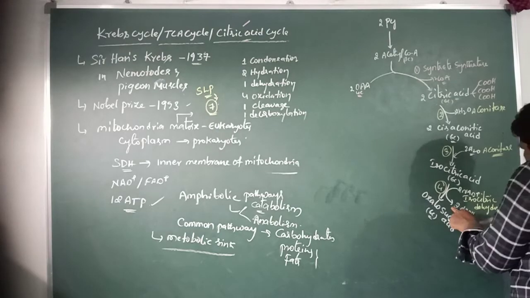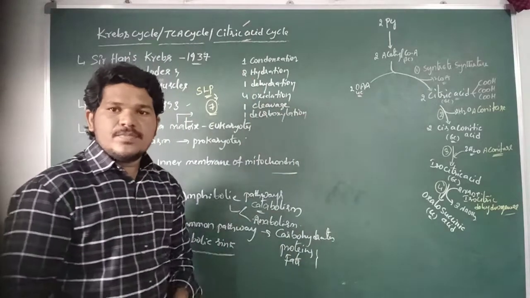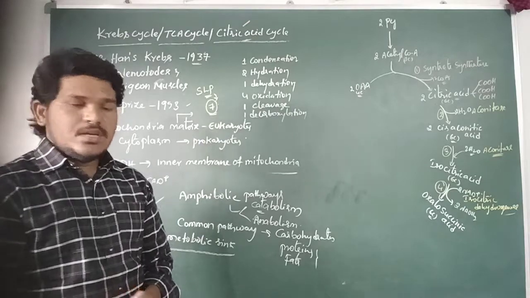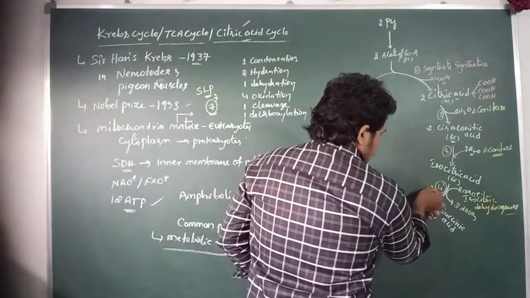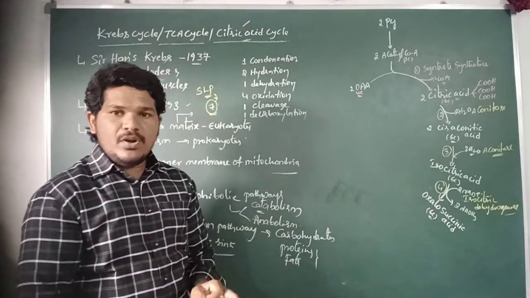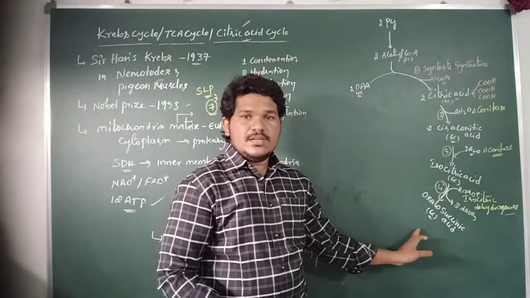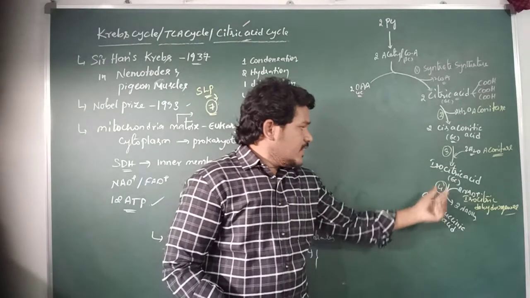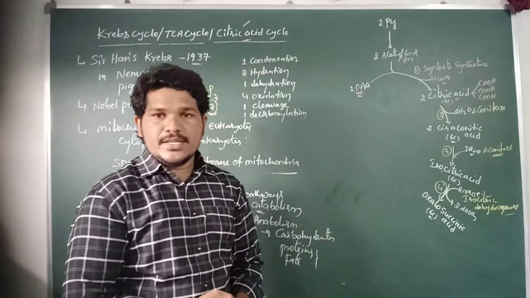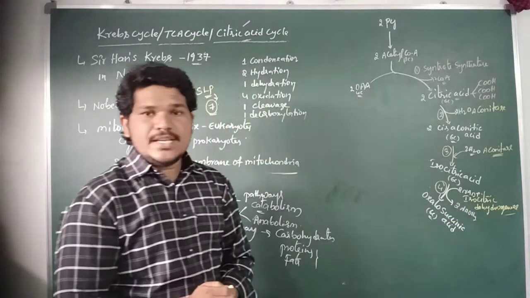So this is the first oxidation step in the Krebs cycle. So here in the fourth step of the Krebs cycle, the isocitric acid, the 6 carbon compound, is oxidized into oxalosuccinic acid when it is reacted with NAD+ and further releases 2 NADH2 molecules. This reaction is catalyzed by the enzyme isocitric dehydrogenase.